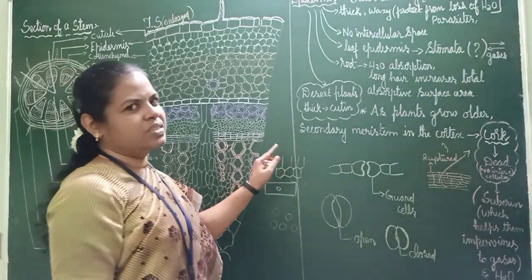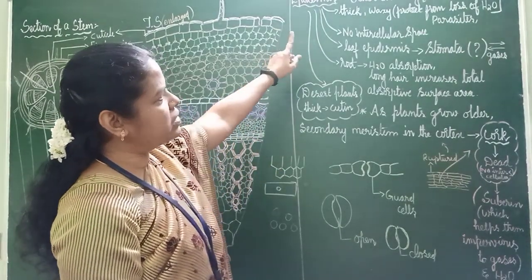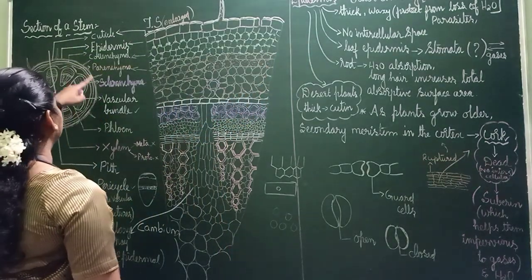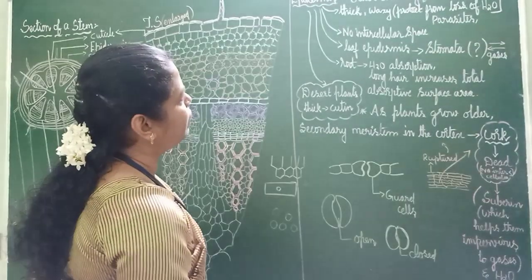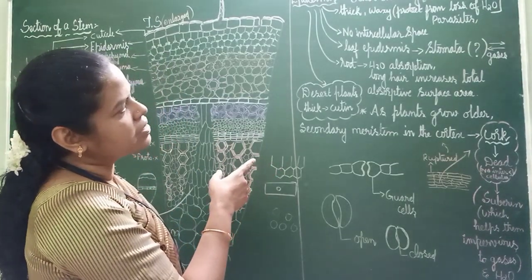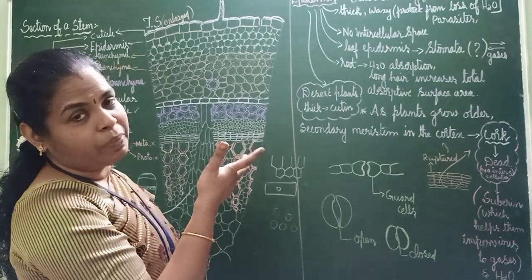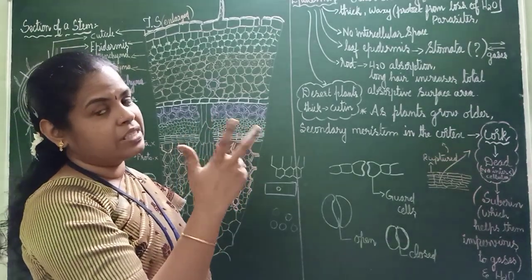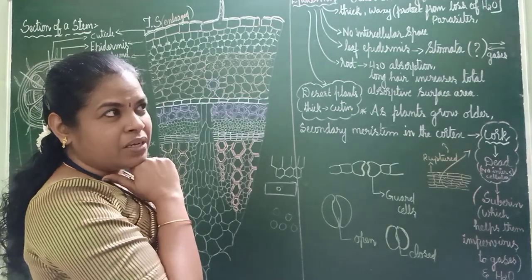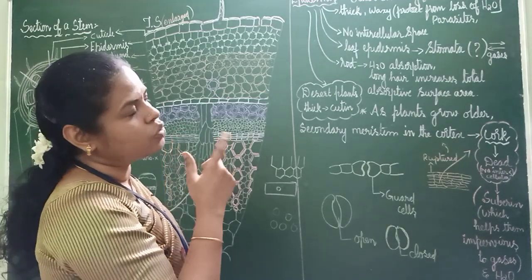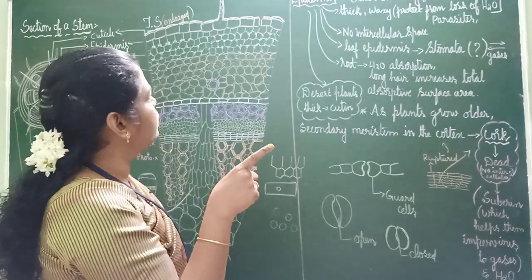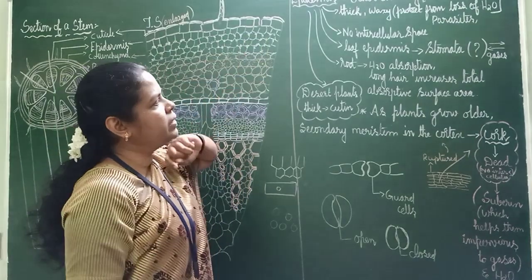Now we will see some points about epidermis. Epidermis is the outer covering and it gives protection to the plant. It is thick and waxy in most cases because it should protect the plant from loss of water. Transpiration takes place, no? It should protect from that, and it also should protect from parasitic fungus and all. So thick and waxy sometimes. No intercellular space will be there.